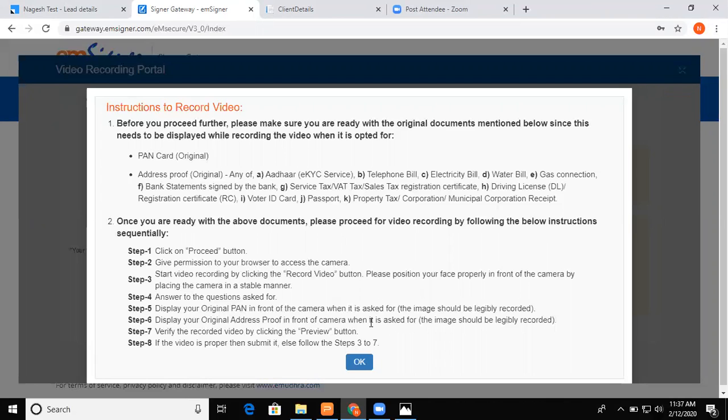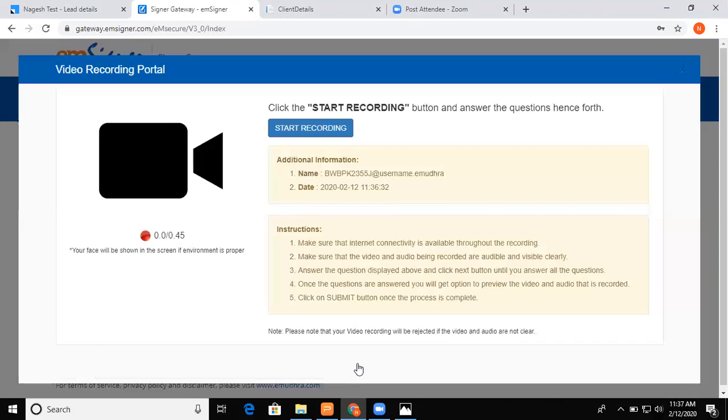Okay, so I'm pressing OK here, to start recording and answer the questions henceforth. There is a button called start recording video. Just hold on, guys.